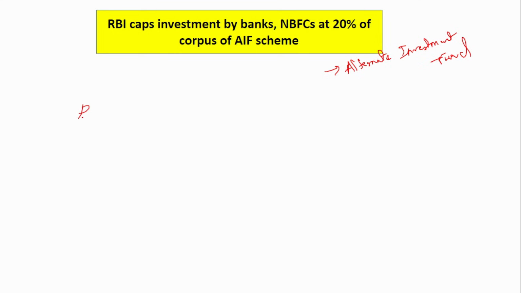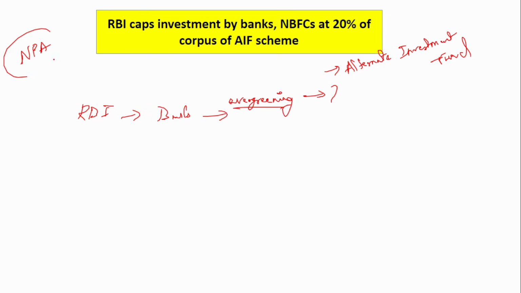See, what RBI had observed is that the banks were doing evergreening of loans. By this way of investments, they were doing evergreening of loans. What does evergreening of loans mean? It means that a bank has given a loan to a person. The person is unable to pay the amount back to the bank. So the bank does not want that particular loan to become an NPA. Okay, so to stop it from becoming an NPA, what the bank does is that it sanctions another loan and gives it to the same person who's not been able to pay the previous loan. So this person gets a new loan, and using that new loan, he pays the old loan.